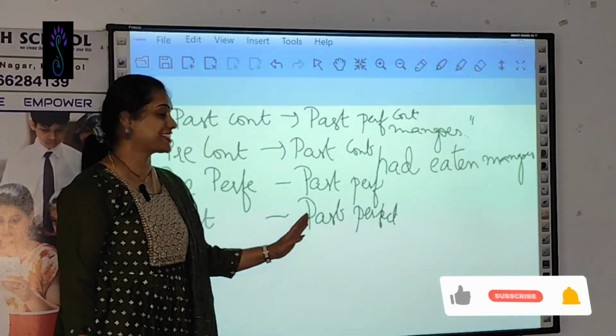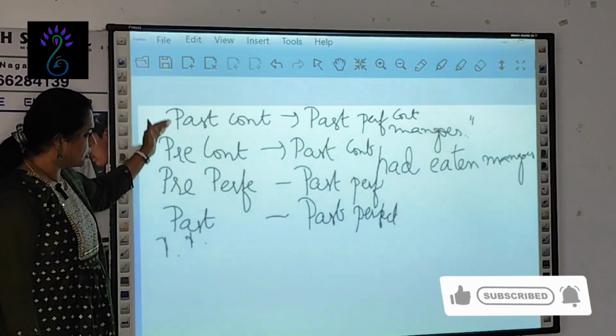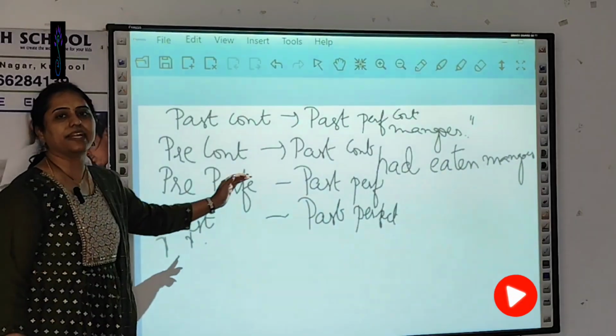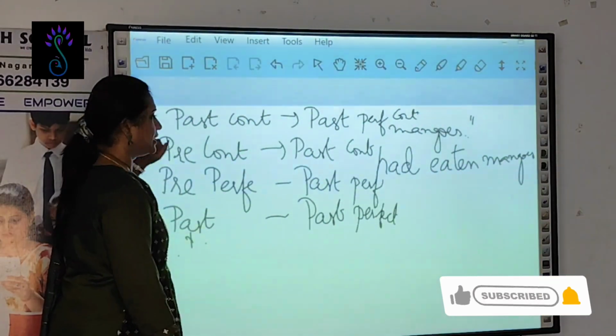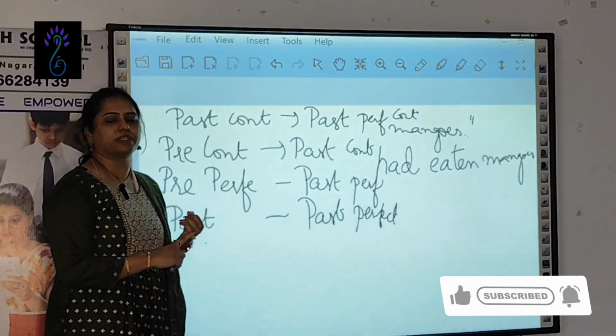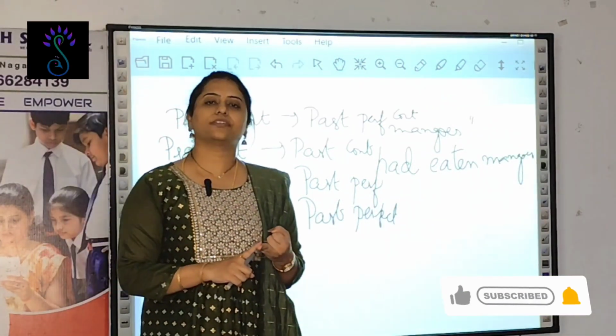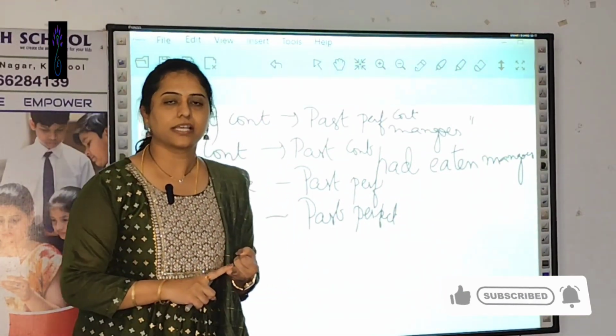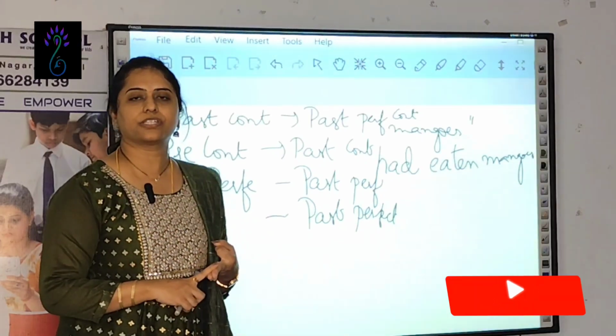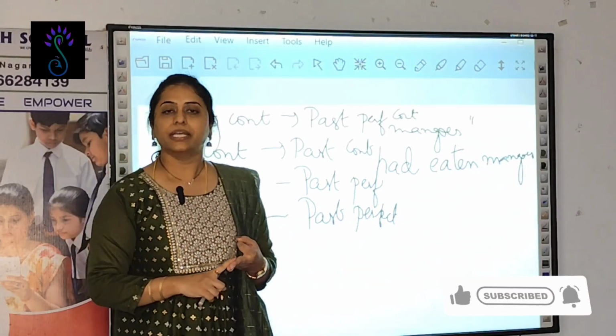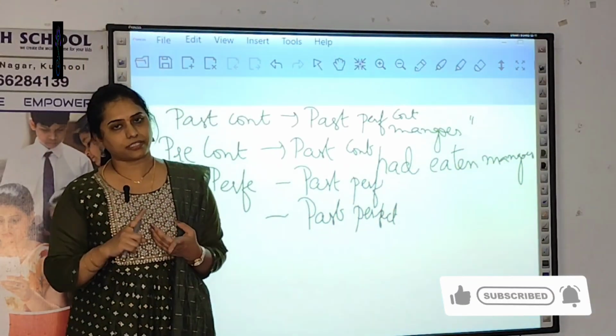So it doesn't change. So this is how the tenses are changed in indirect or reported speech. Simple present changes to simple past. Present continuous changes to past continuous, and next is present perfect changes to past perfect. Past tense changes to past perfect.